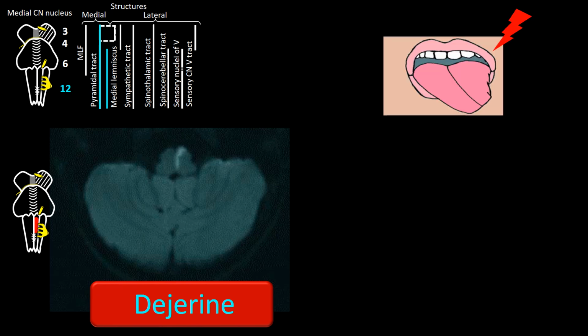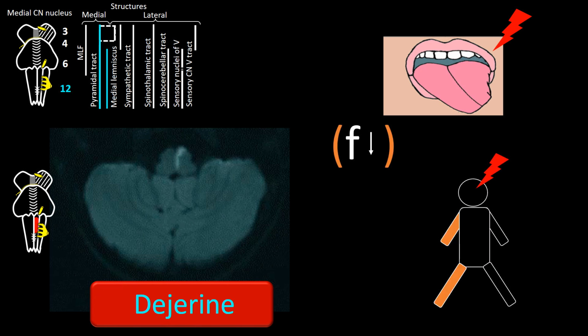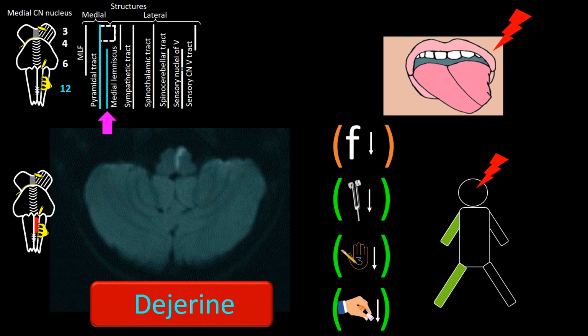of the syndrome. The tongue deviation towards the lesion occurs because of ipsilateral tongue weakness due to cranial nerve 12 involvement, and on the side contrary to the lesion we find hemiparesis with no facial involvement due to pyramidal tract involvement, and diminished vibration sense, epicritic sensation, and position sense due to medial lemniscus involvement. Now let's turn the page to another syndrome.